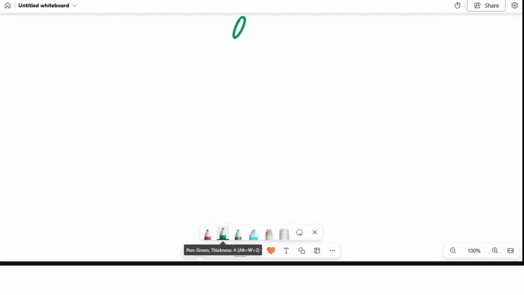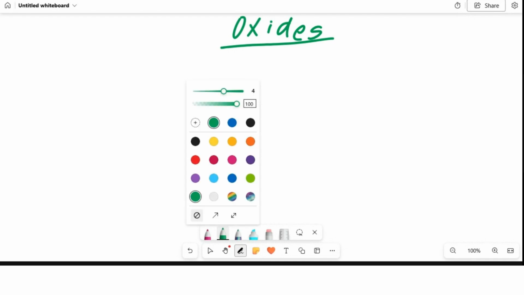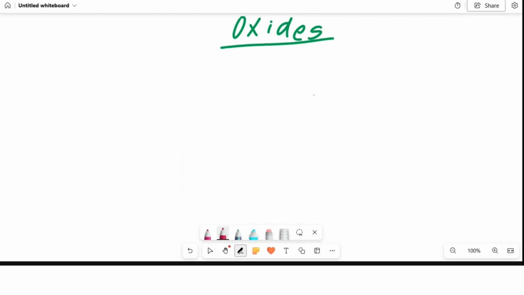What do you mean by the term oxide? If you see the name of a compound that ends in oxide, what does it mean? What are they trying to tell you about it? If I write sodium oxide, what does that mean? What is an oxide? Which element is it linked with? Oxygen. With oxygen. Yes, very much right.